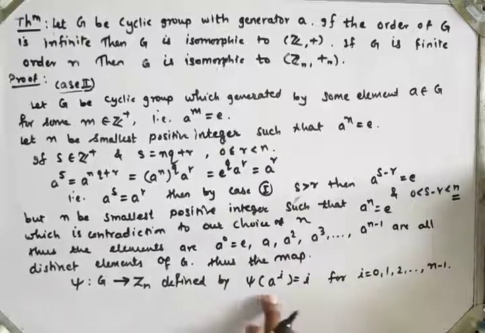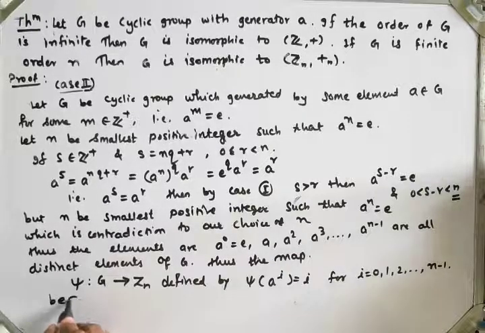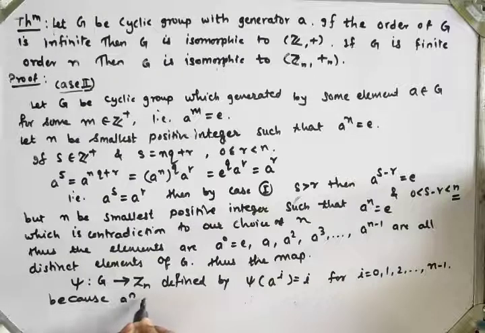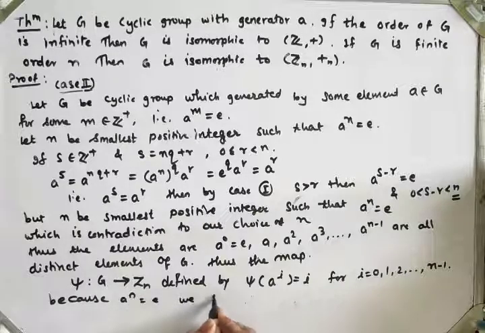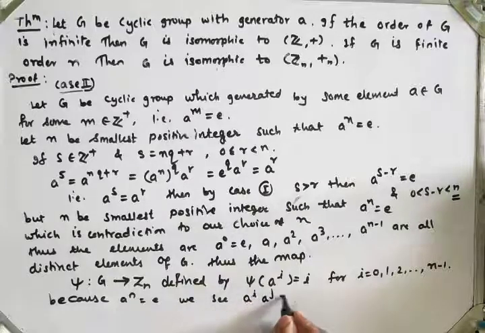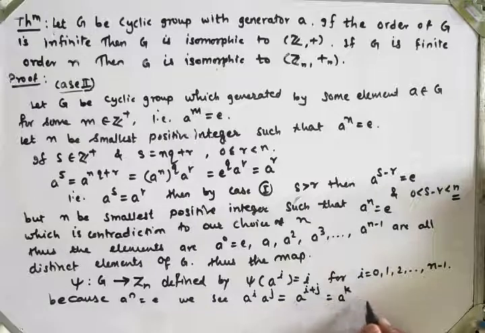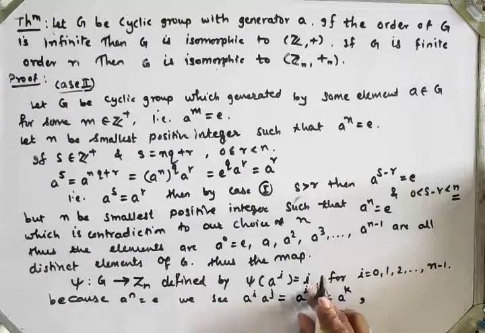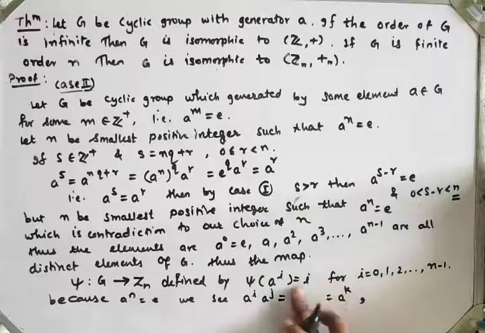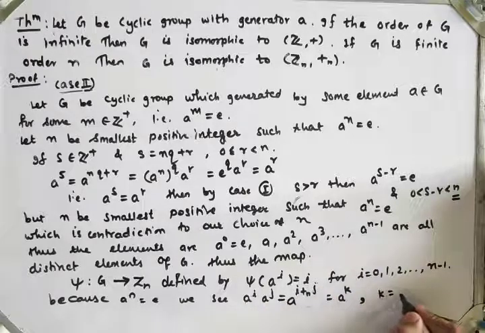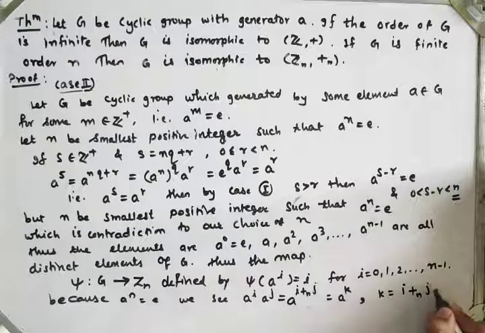So psi of a raised to i is equal to i, because a raised to n is equal to identity. So we see a raised to i into a raised to j is equal to a raised to i plus j, which can be written as a raised to k, where k is i addition modulo n j.